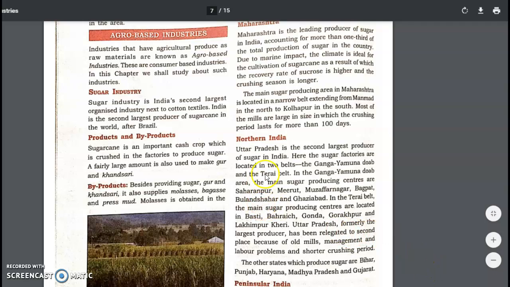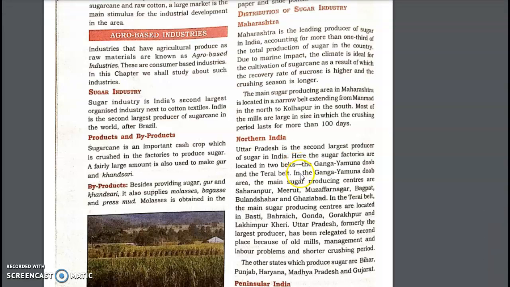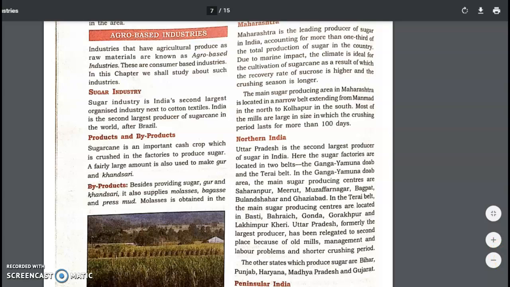However, when we talk about the northern part of India, we have UP, which is the second largest producer of sugarcane after Maharashtra, and the basic region where the sugarcane is produced is the Ganga Yamuna Doab. Doab means the region which is between the two rivers. This is the region where sugarcane is produced, and the major centers are Saharanpur, Muzaffarnagar, Meerut, Bagpat. These can be learnt as the major centers where sugarcane is produced, right?